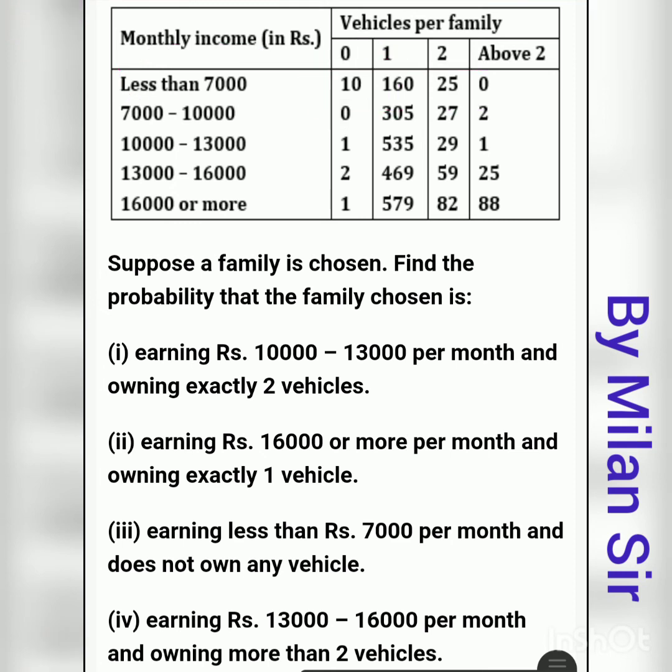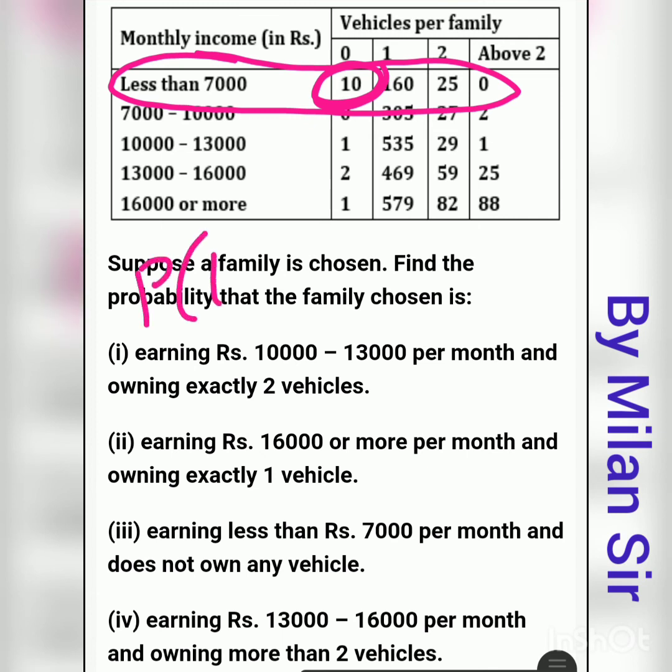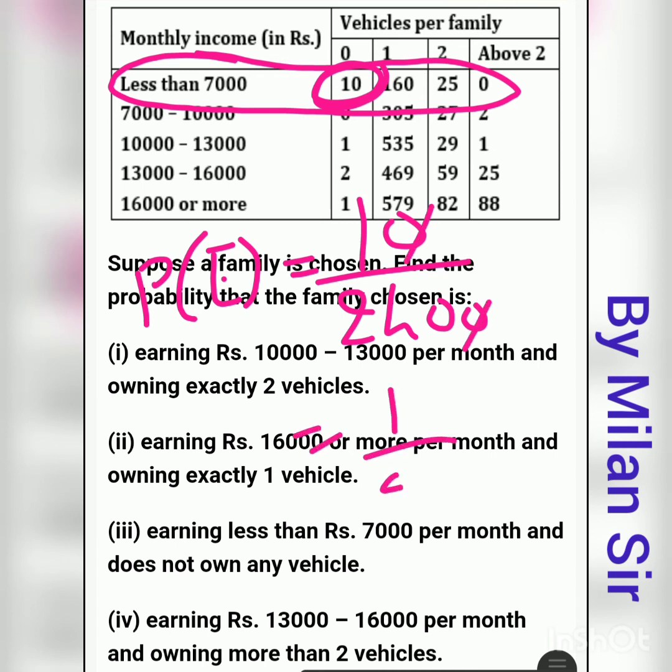Right, first of all we just need to check less than 7,000 per month, so this one, and in that, zero vehicles, it means this first value 10, does not own any vehicle. So here our favorable outcomes is 10. So the probability of this third question is favorable outcomes 10 divided by total number of outcomes, which remains the same, 2400. We can cut this, 110, 1 upon 240. This is the final answer for this question.